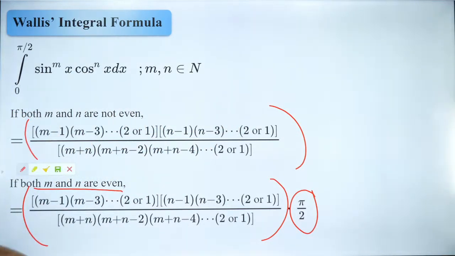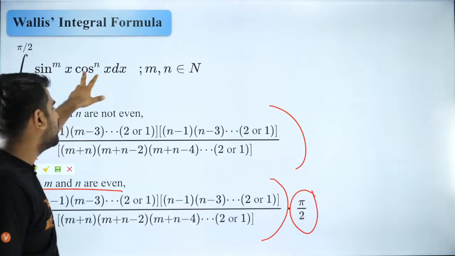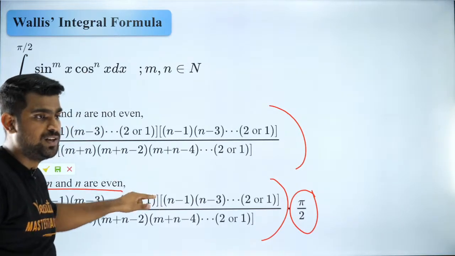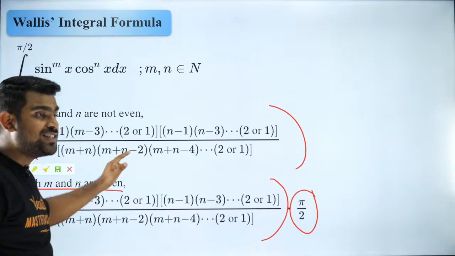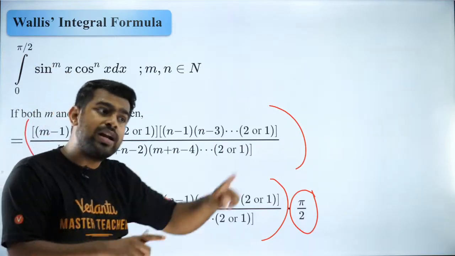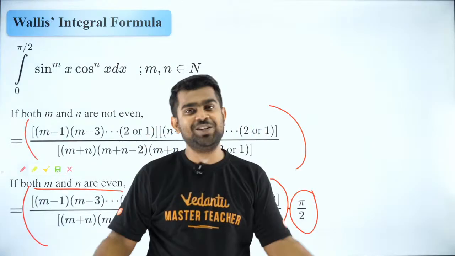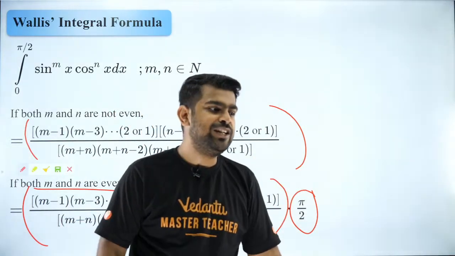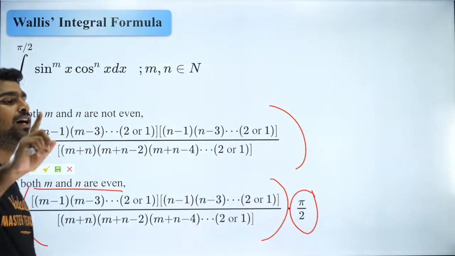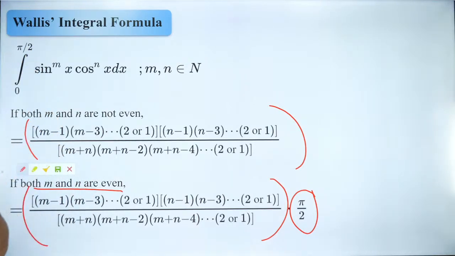Clear? Because Aarti, any integral from 0 to pi by 2 involving sine and cos, you can solve with this formula. So that is the biggest advantage. Please remember guys, it is only for 0 to pi by 2. Don't go and apply this everywhere. Otherwise you say, sir, sine and cos are there, I applied Wallis's formula, then you will get -1 only. You have to use Wallis's formula only when you have 0 to pi by 2. Don't make a mistake in that.